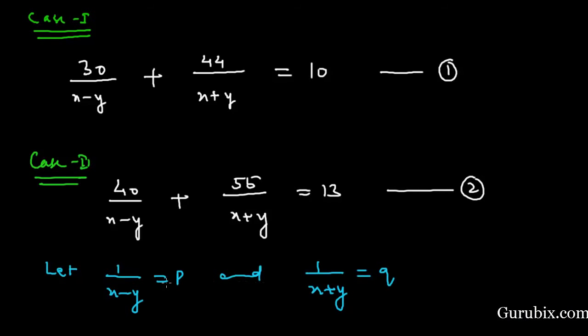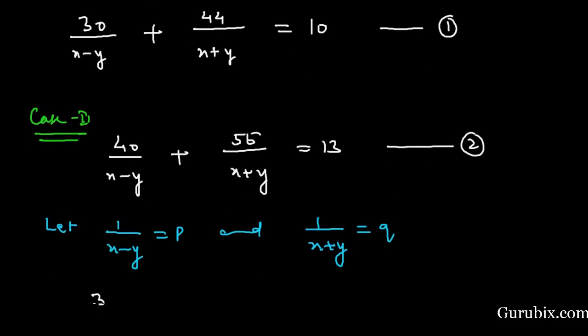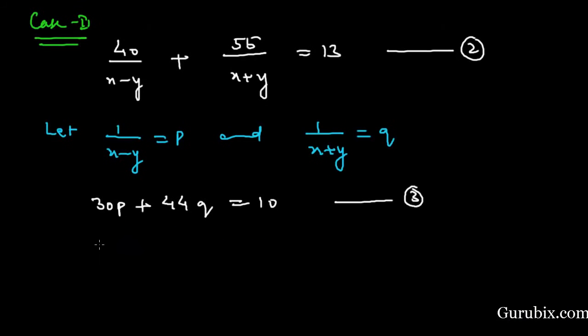And now we shall place the values of 1 over x minus y and 1 over x plus y in these two equations. Then we have 30p plus 44q equals 10. Let this be our equation number 3. Same as it will be 40p plus 55q equals 13, and this is our equation number 4.